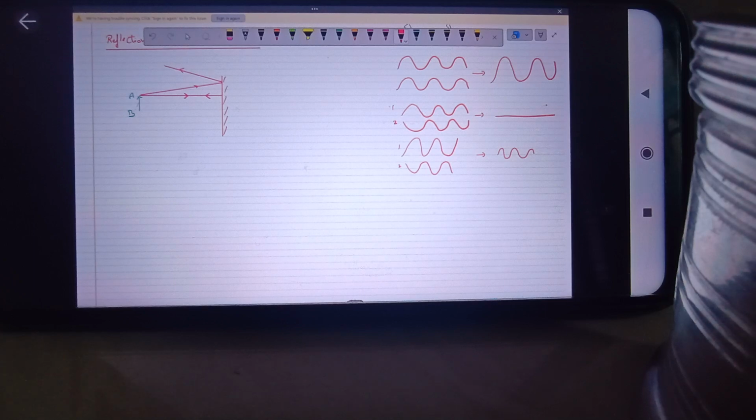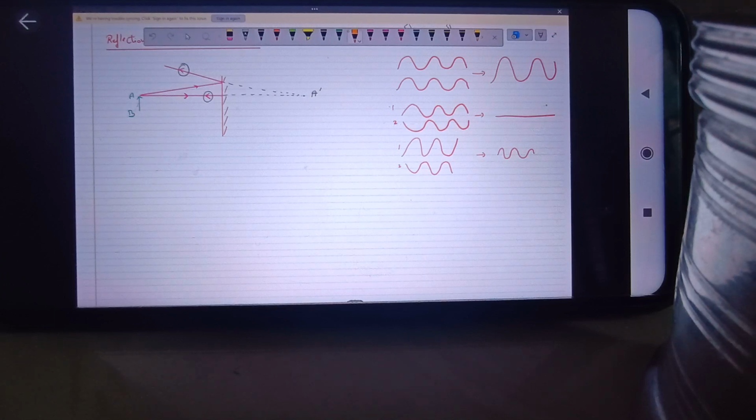Now we can see these two reflected rays are diverging out, spreading out. That means these reflected rays will never meet in front of the mirror. But for an observer, these two reflected rays are coming to his eyes, and it appears that they are starting from a point behind the mirror. The point where it appears that these reflected rays must have started is where the image of point A will be formed. So I'm writing it as A dash.